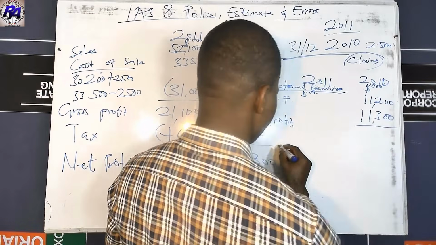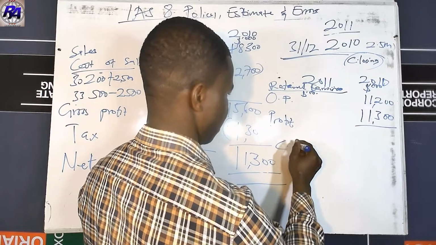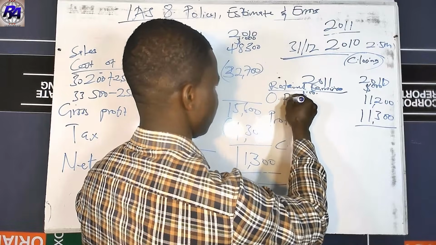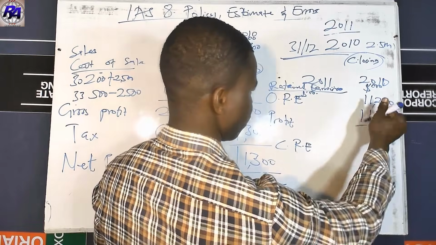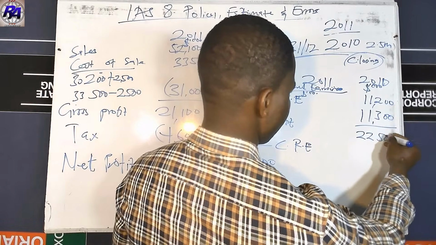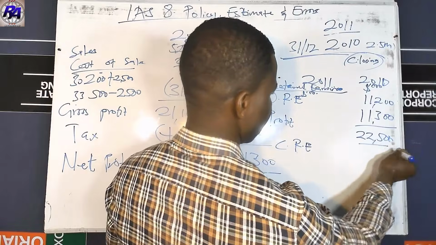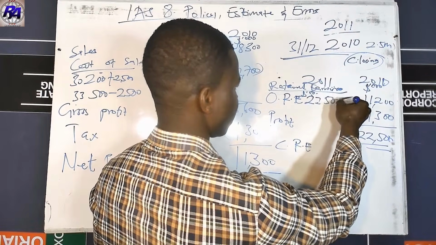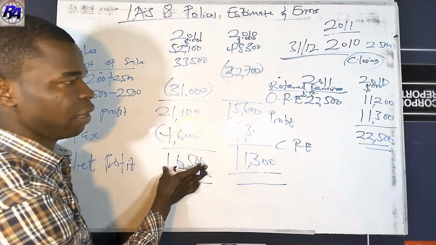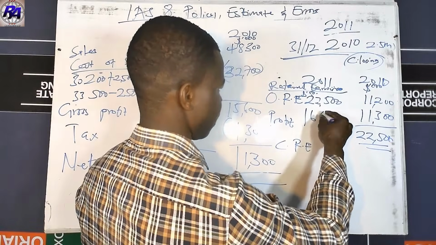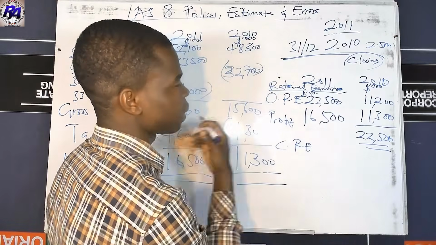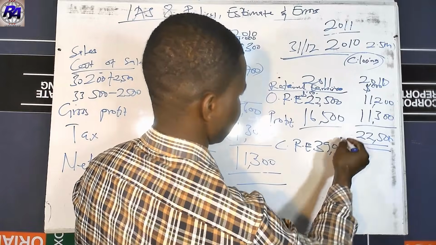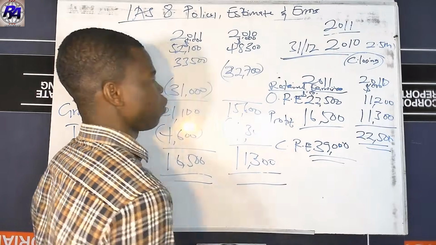So if you add this, you get your closing retained earnings. So opening retained earnings here is going to give us 22,500. Now you know that closing year becomes the opening 2011, so 22,500, and then now we add the profit of 2011 to it, which is 16,500. And this is going to give us 39,000 over here. So this is how to go with the retained earnings.